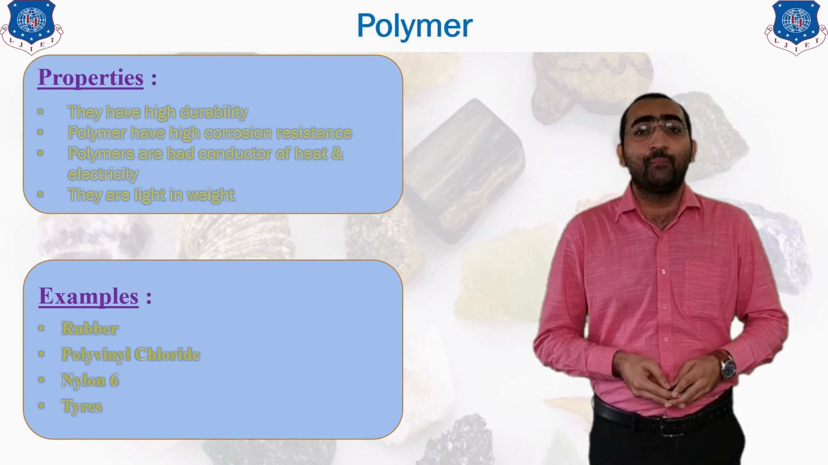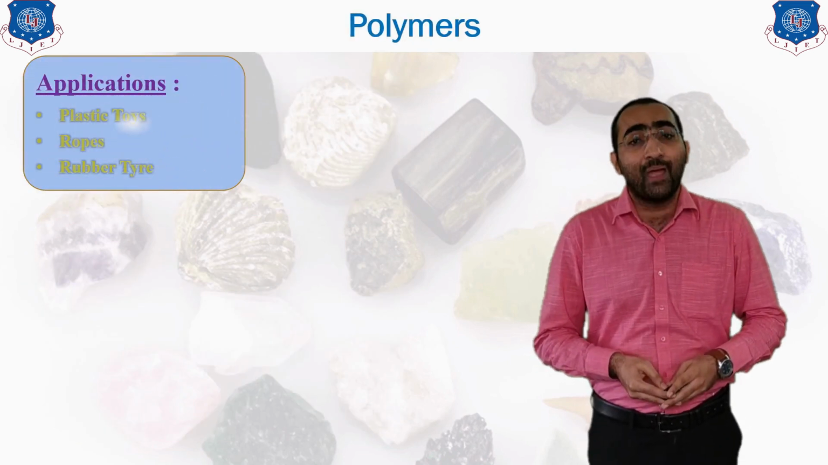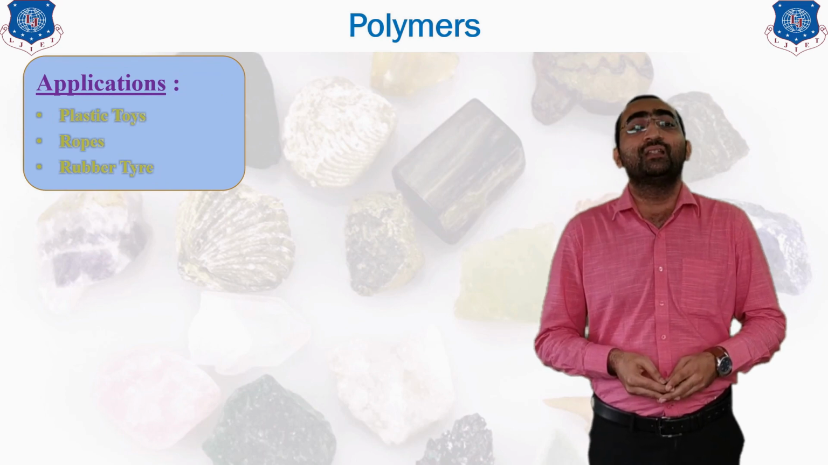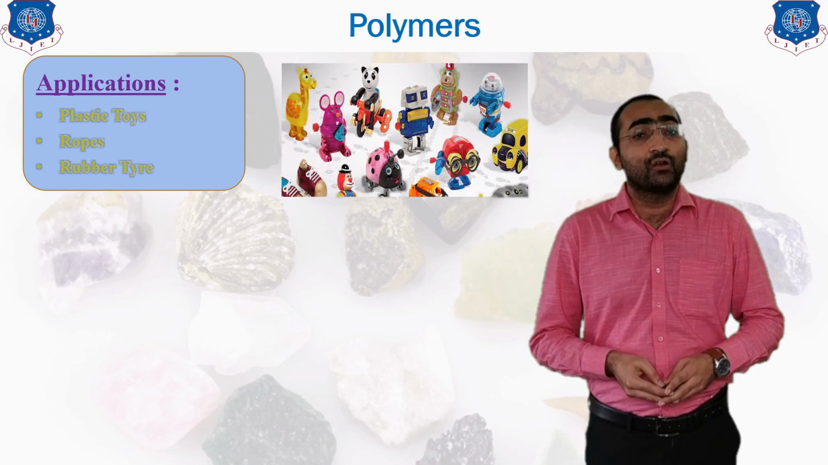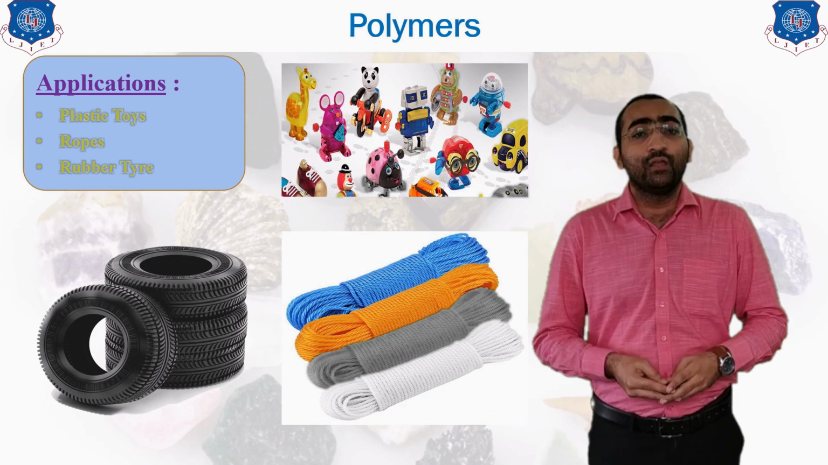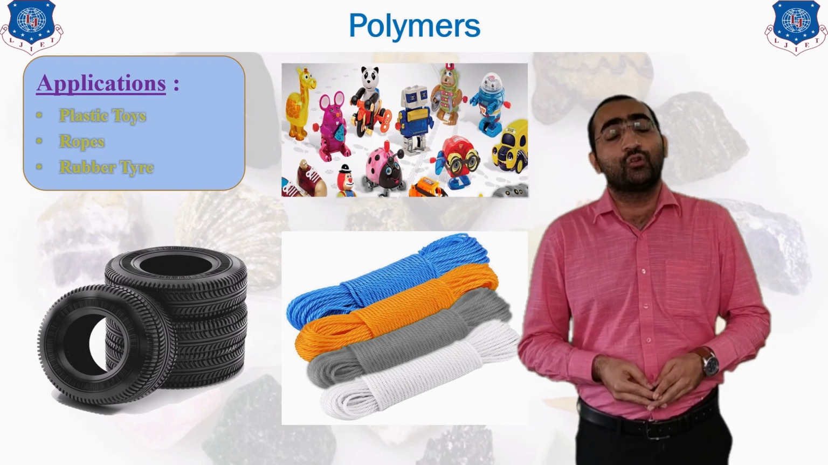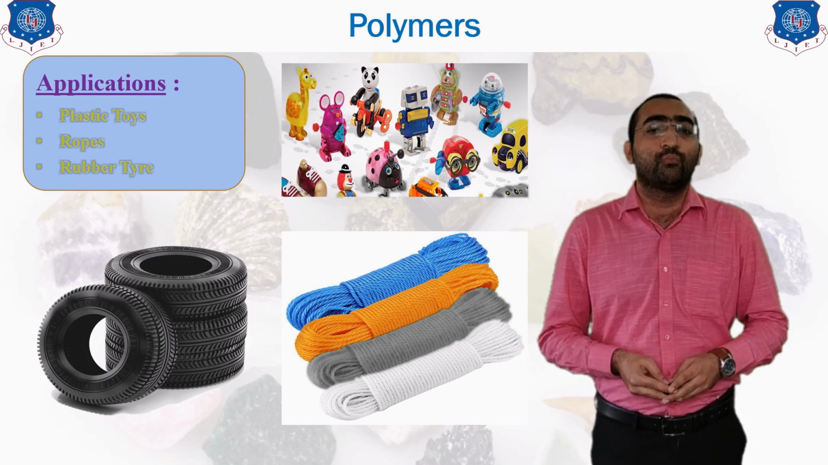Now let us see the applications of the polymer, where we are using this polymer. As discussed earlier, the applications of the polymer are in plastic toys. We are using them as ropes and all, which are also made up of polymer. Then the rubber tires. So these are the typical examples, or you can say applications, of the polymers.